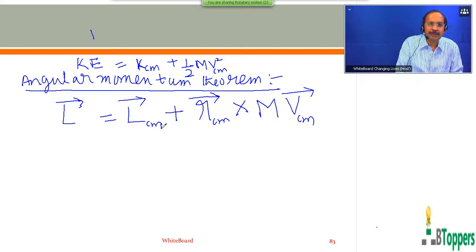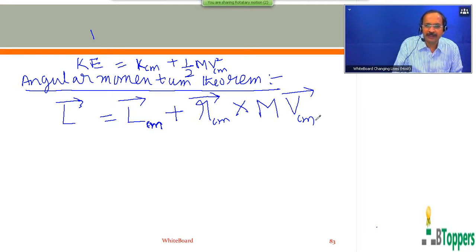L bar subscript cm represents the angular momentum of the same system of particles with respect to the center of mass of the system as origin. R cm bar is the position vector of the center of mass of the system of particles with respect to the origin O of the inertial frame of reference. Capital M is the total mass of the system of particles.